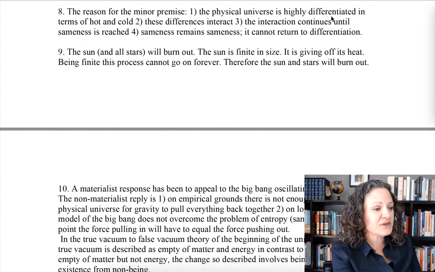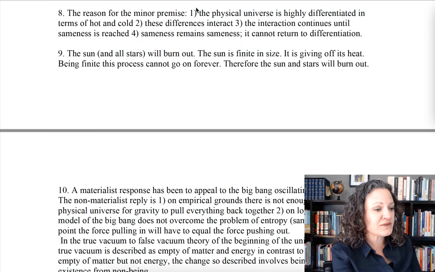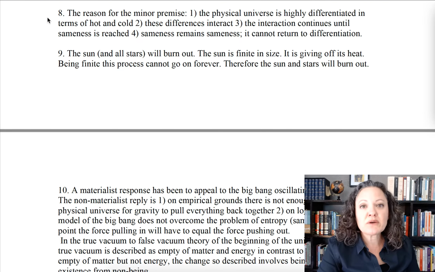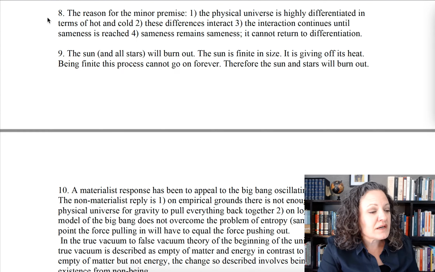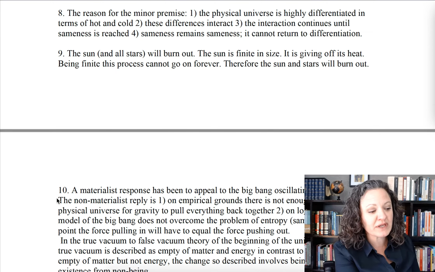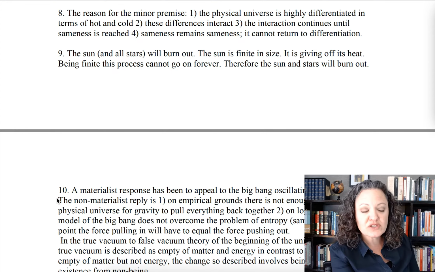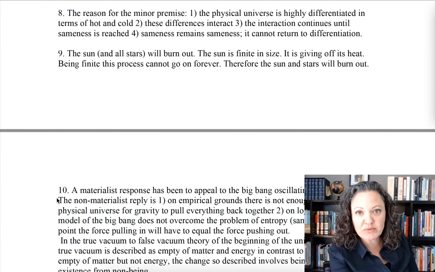All right, so let's look at the reason for the minor premise. There are going to be 3 reasons. We'll call this number 8, the reason for the minor premise in general. That's what this one is. In general. Number 9 is the reason for the minor premise in parts. And number 10 down here will be as a whole. So we have 3 reasons for the minor premise.